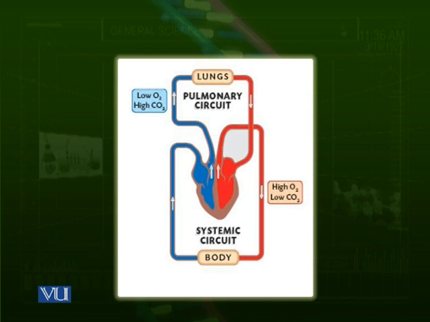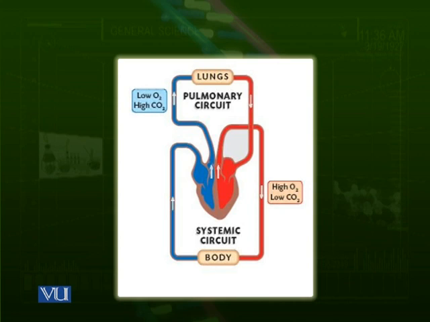We start from the body. Deoxygenated blood is returned from the body to the heart towards the right atrium. From the right atrium, it goes to the right ventricle. From the right ventricle, it goes towards the lungs to be oxygenated. Then the lungs oxygenate that blood, and the oxygenated blood from the lungs is returned to the heart towards the left atrium. Through the left atrium, blood goes to the left ventricle. When the left ventricle contracts, it pushes the blood towards the body.